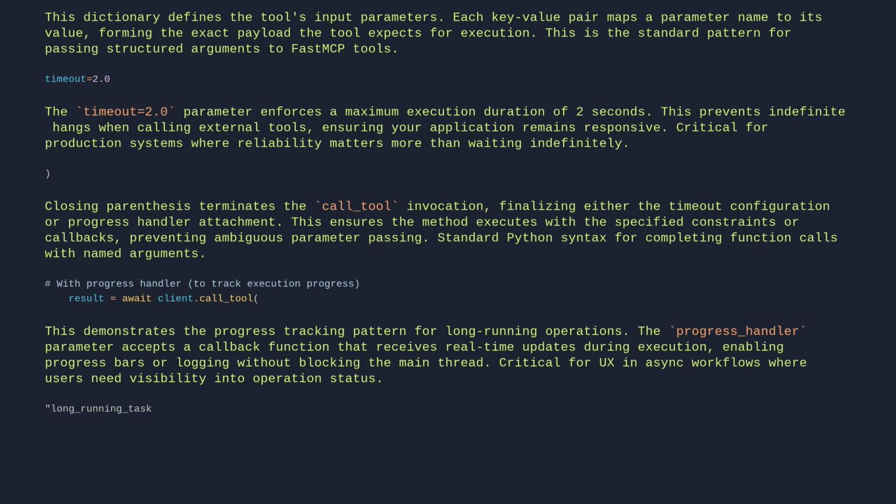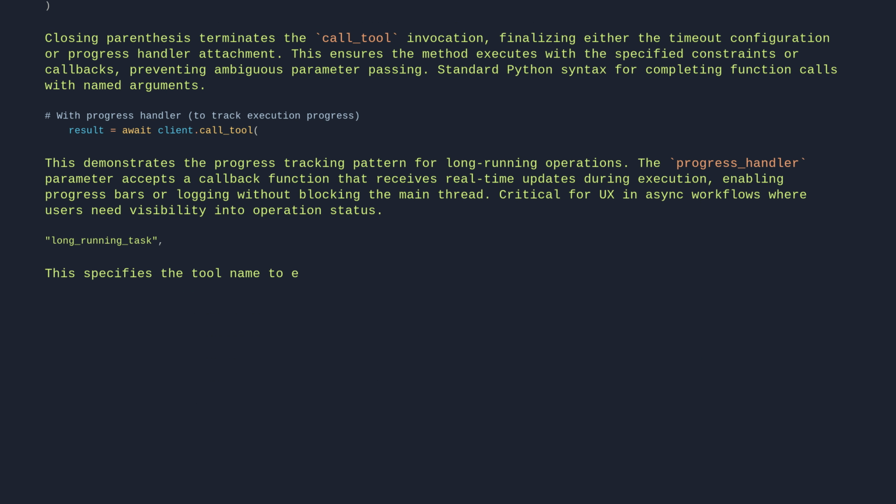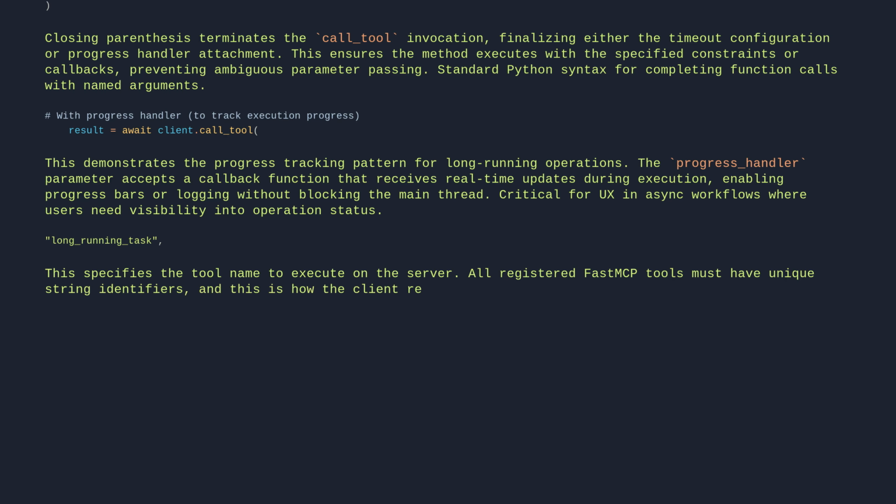Long-running task. This specifies the tool name to execute on the server. All registered FastMCP tools must have unique string identifiers, and this is how the client references them.